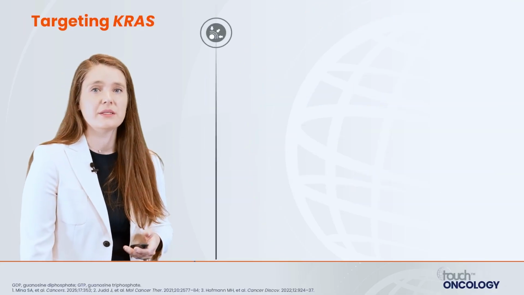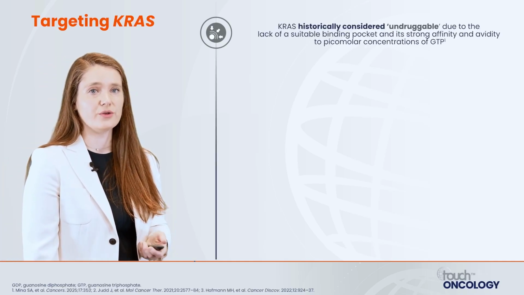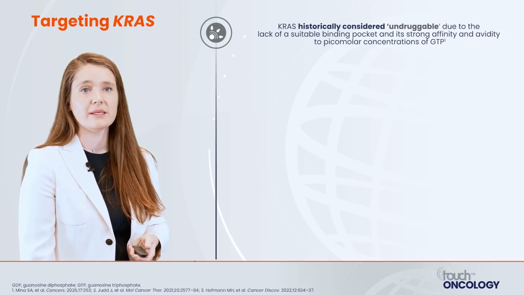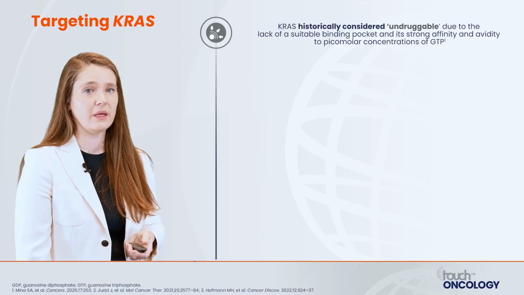And so why has it been so tough to target KRAS? It historically was considered an undruggable target because of the lack of suitability of a binding pocket and its strong affinity to even the smallest amounts of GTP.